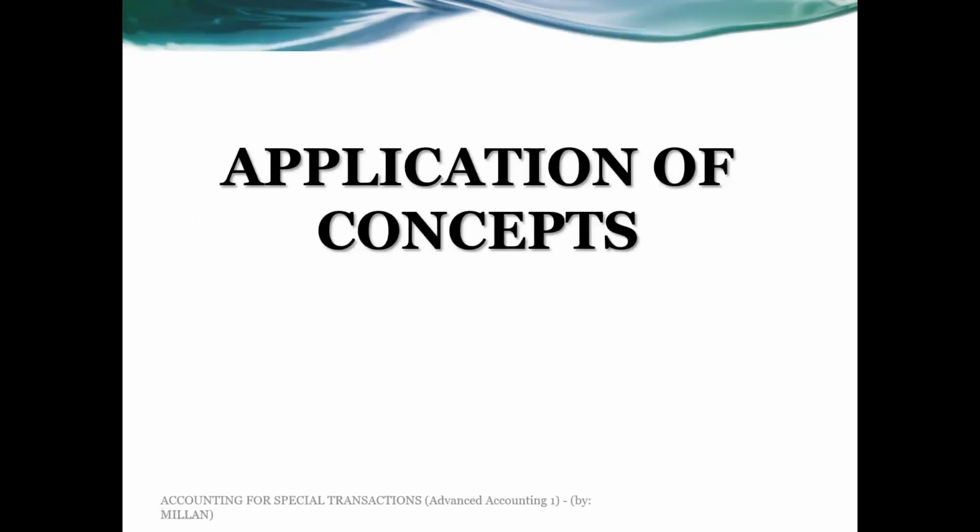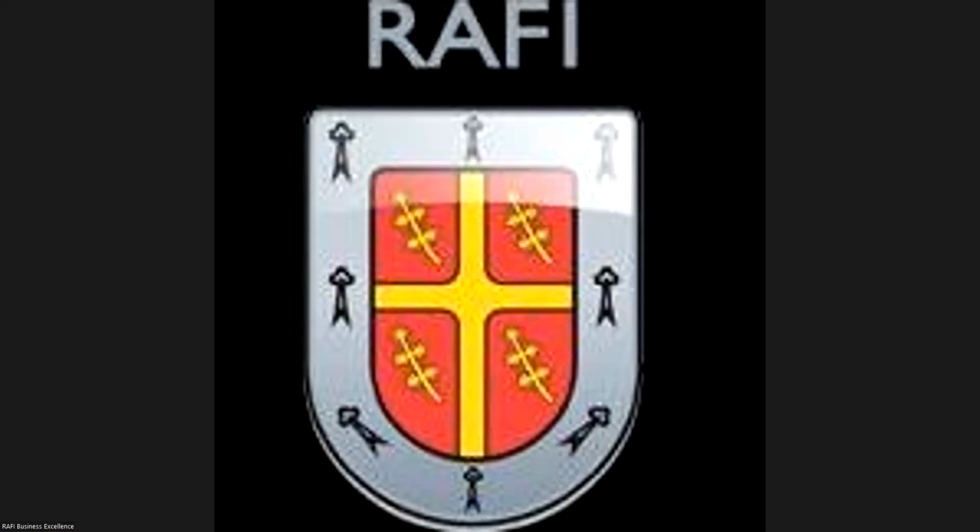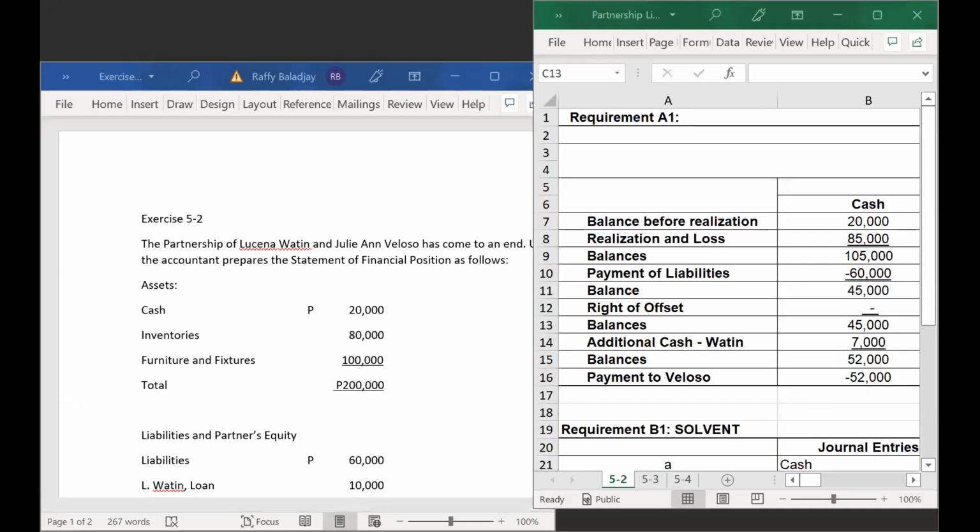Okay, now let's apply the concepts that we have learned through this particular example. So let me share again my screen. This particular exercise is taken out from our book.